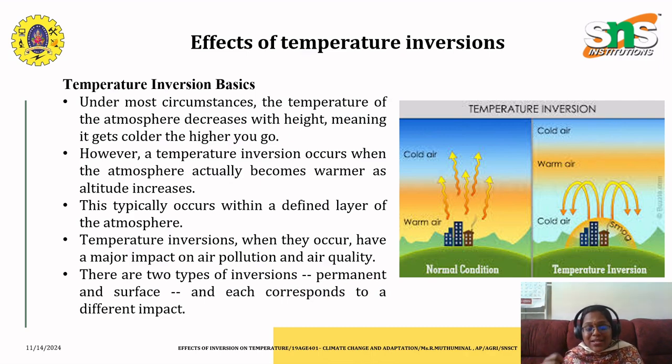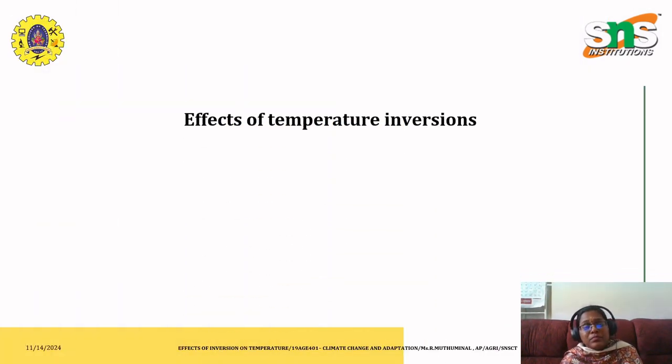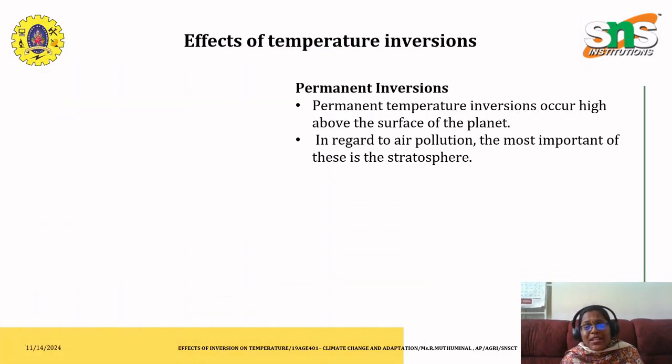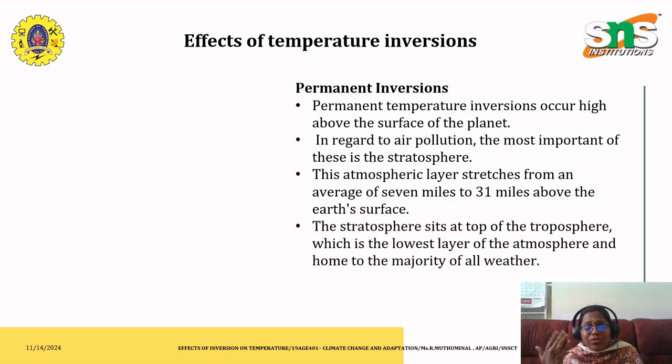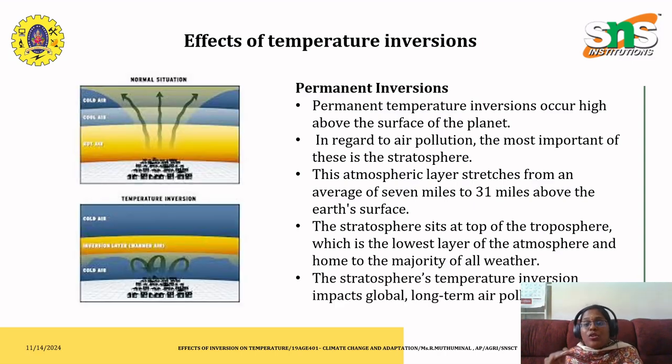One is permanent and the other is surface, and each corresponds to a different impact. So the permanent inversions occur high above the surface of the planet. In regard to air pollution, the most important of these is the stratosphere. This atmospheric layer stretches from an average of 7 miles to 31 miles above the Earth's surface. The stratosphere sits at the top of the troposphere, which is the lowest layer of the atmosphere and home to the majority of all weather.